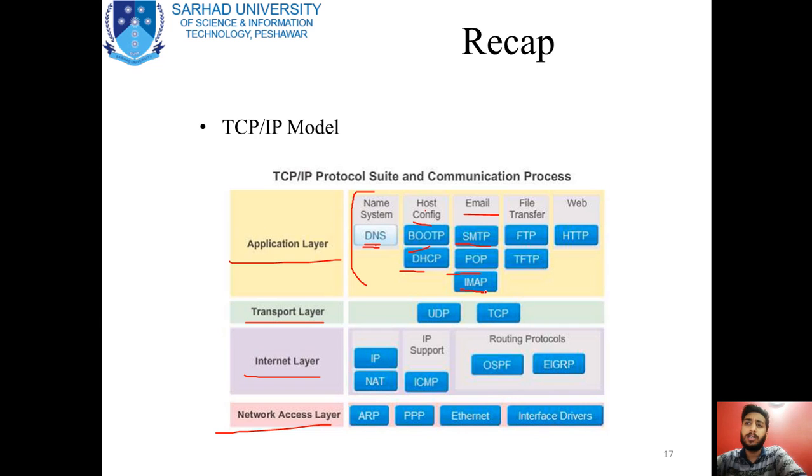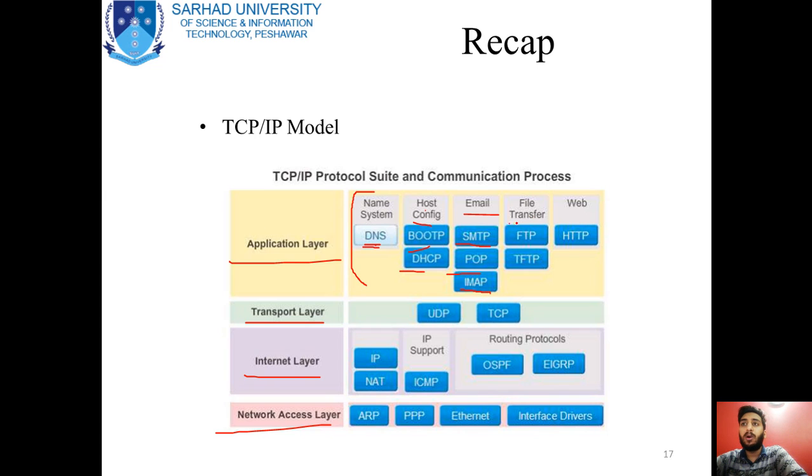There are several protocols, and it is not possible for a single human being to learn all of these protocols by himself. So I will be teaching you a few of these protocols, and I will suggest you learn the important ones by yourself as well.